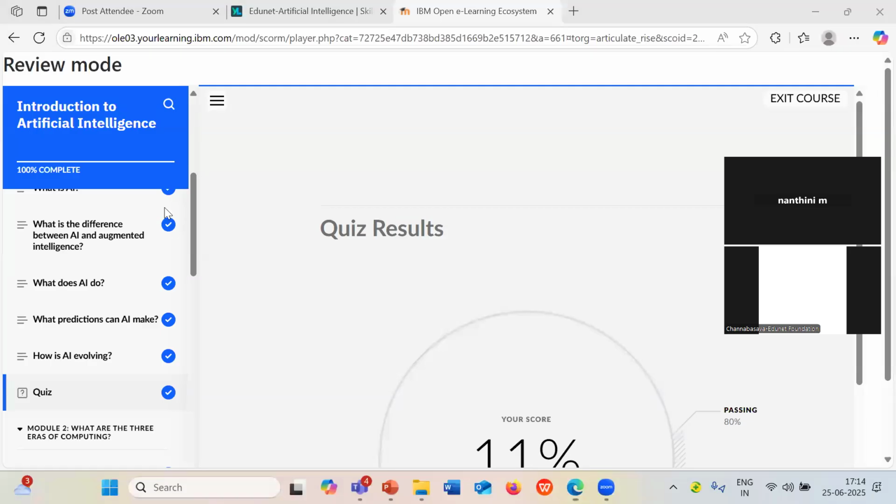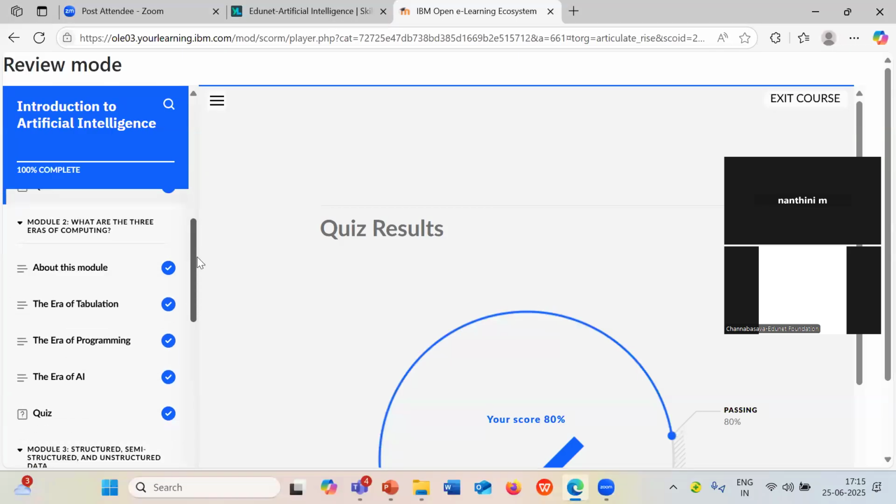So students, for clearing the quiz, you have to secure at least 80%. Is this clear to everyone? Okay. So the deadline for completing the courses, you can complete in 2 weeks. The exact deadline we will let you know. But in the next 2 weeks, we will be updating your status on the completion of courses in the